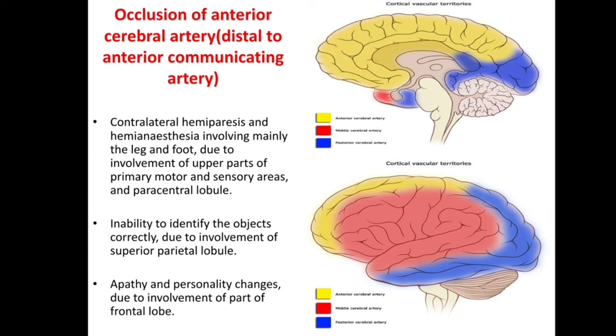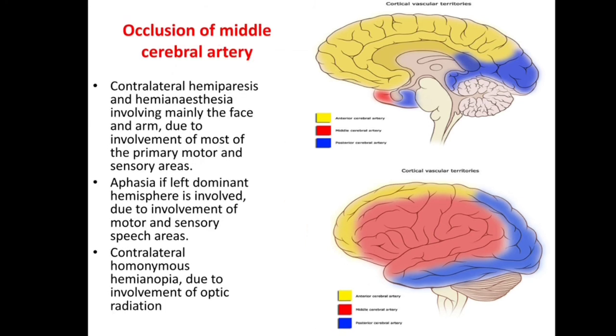causes contralateral hemiparesis and hemianesthesia involving mainly the leg and foot due to involvement of the upper part of the primary motor and sensory areas and paracentral lobule. Inability to identify objects correctly due to involvement of the superior parietal lobule. Apathy and personality changes due to involvement of part of the frontal lobe.